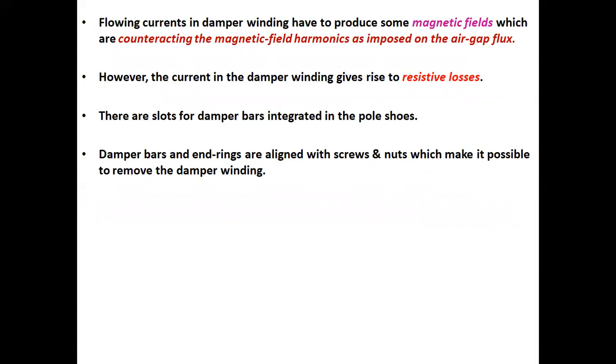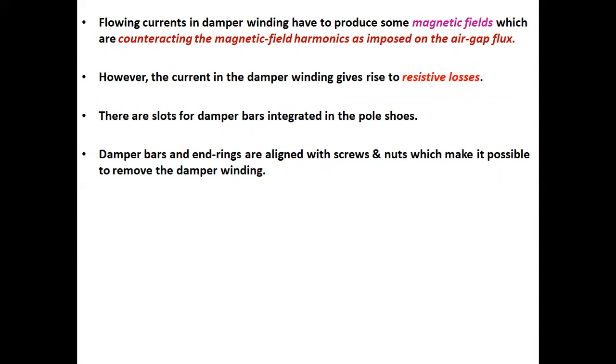Flowing currents in the damper winding produce magnetic fields which counteract the magnetic field harmonics imposed on the air gap flux. However, the current in the damper winding gives rise to resistive losses.